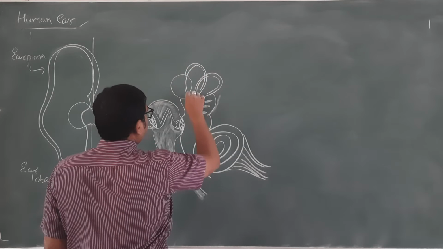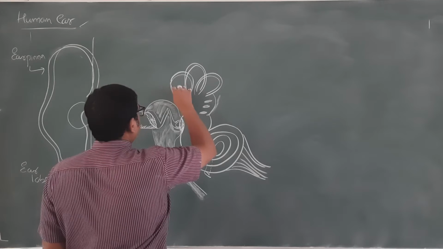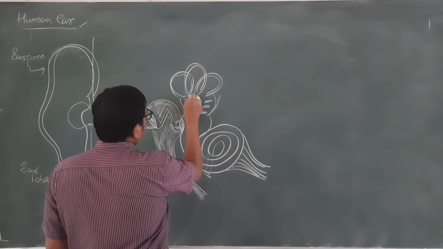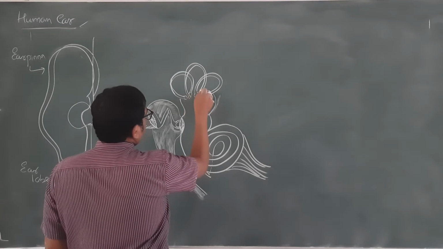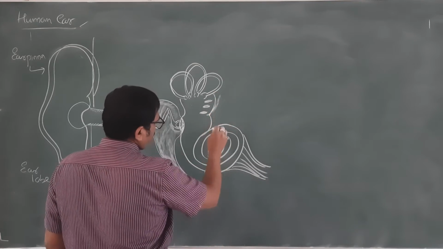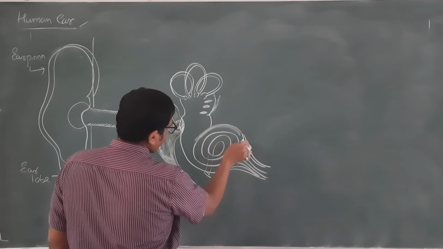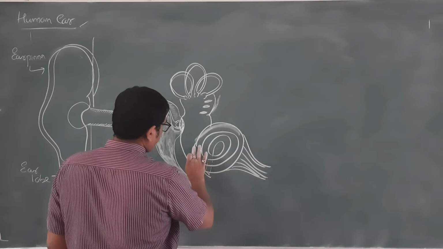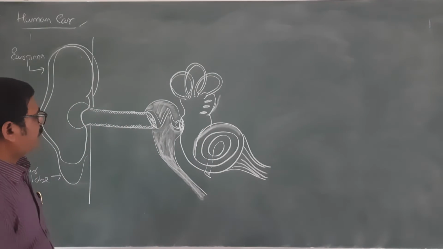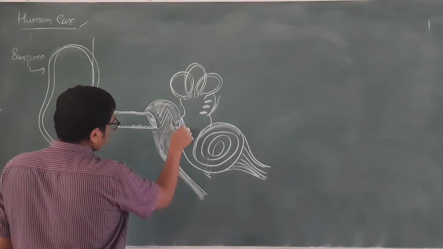We also call them the vestibular apparatus. They do have a bulged base, the crista ampullaris will be here, and this structure is what we call the cochlea. So this is all about the ear as such.